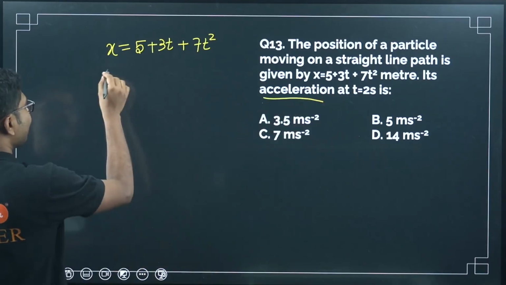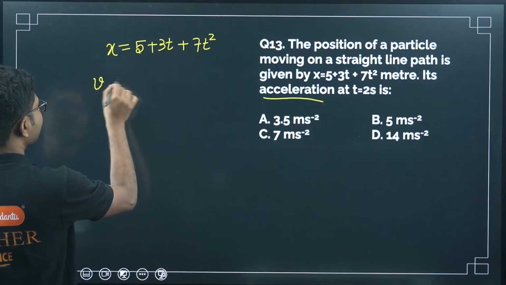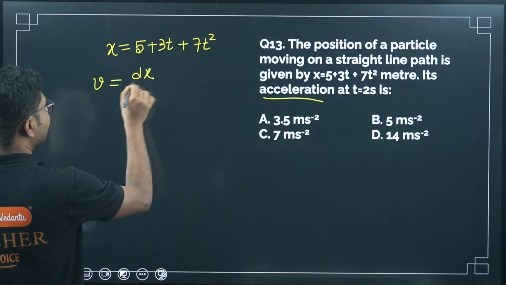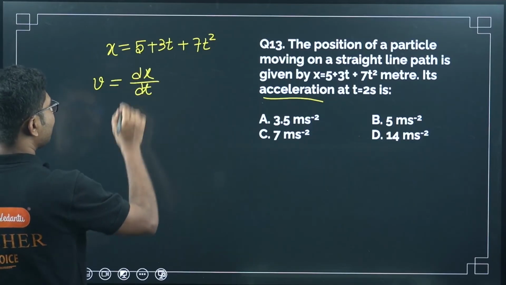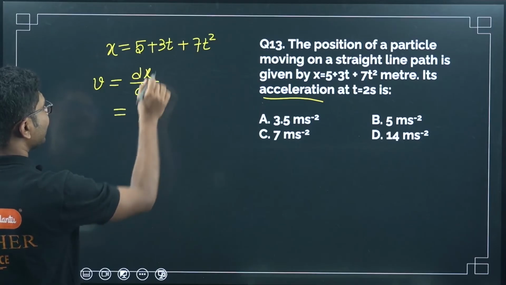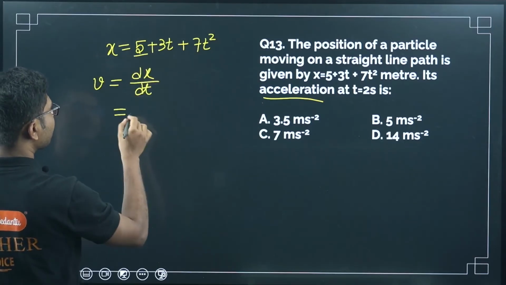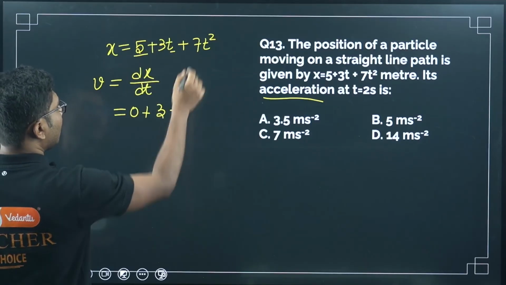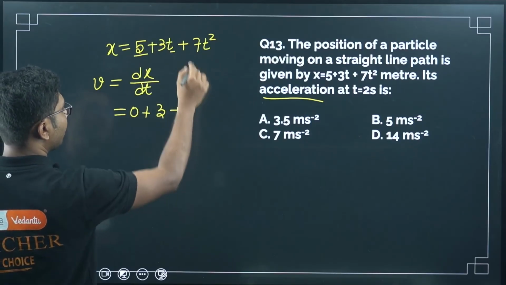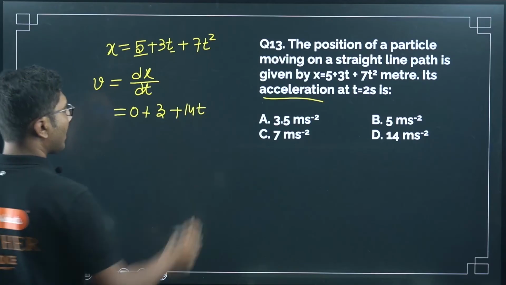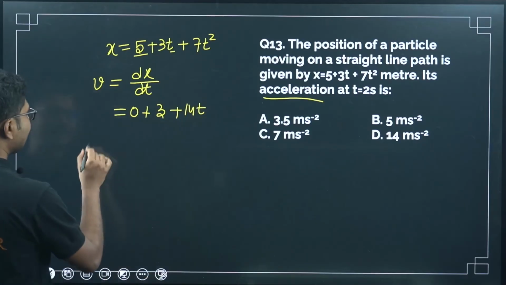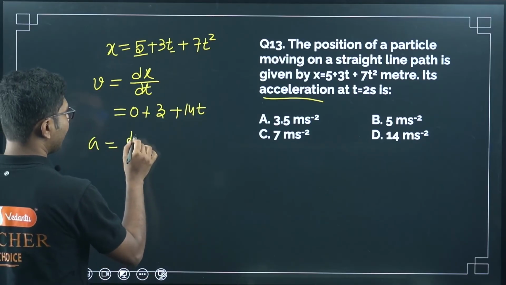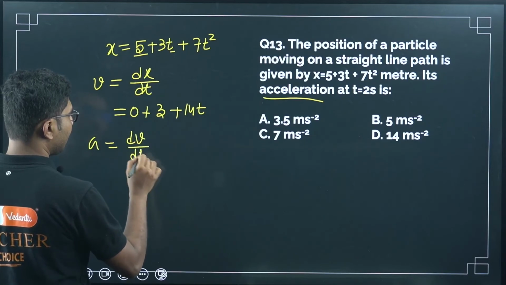So here we have to find the acceleration. To find acceleration, first we have to find the velocity. Velocity is dx by dt. We know that. So just differentiate it. This is a constant, so it will be 0 plus 3. This is only 1. Here it is 2, so 7 into 2 is 14t, right? This is velocity. Now what is acceleration? Acceleration is the derivative of v, dv by dt.